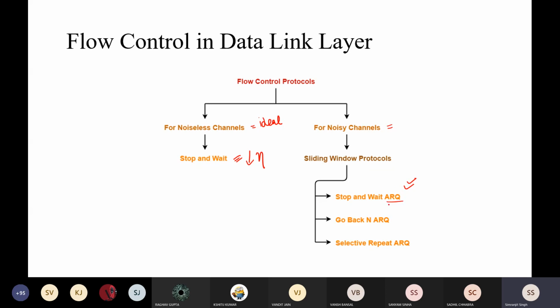With this automatic repeat request, there are many features that get added to this particular stop and wait protocol. To tell you about these features, I'm just telling you two or more terms that you need to know.